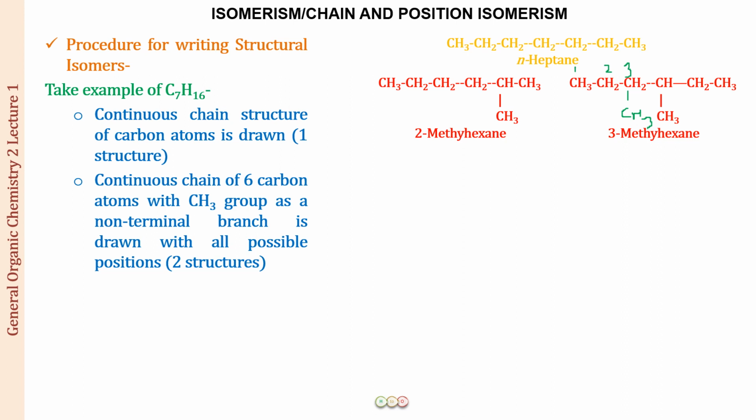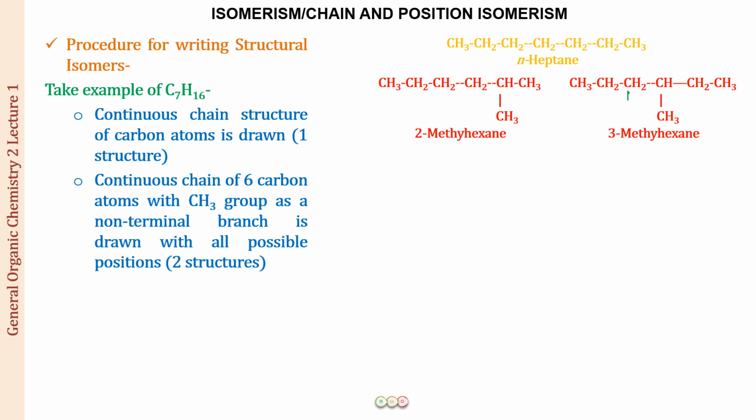Okay, so if we put the methyl group at this position, this will not be 4-methylhexane. This is also going to be 3-methylhexane. And if I put my methyl group over here, then it is again 2-methylhexane rather than 5-methylhexane. Alright, so only two structures are possible for a methylhexane, these two structures.